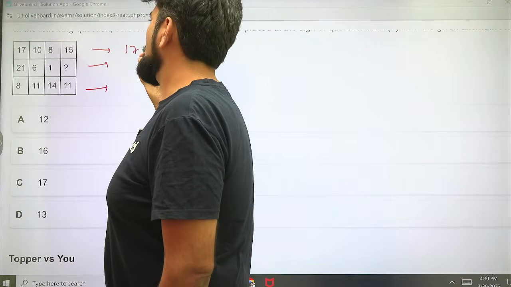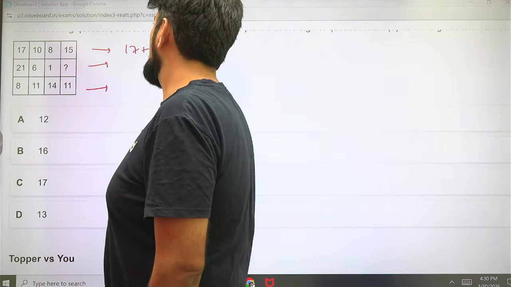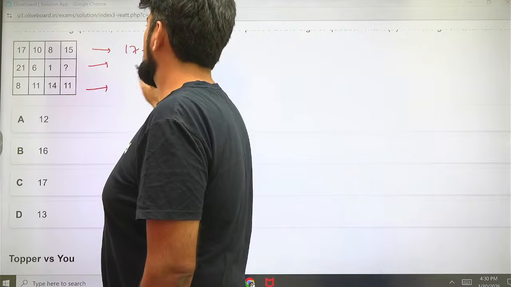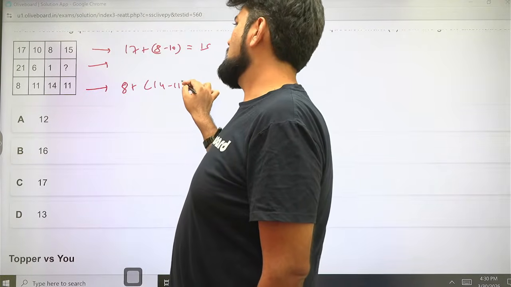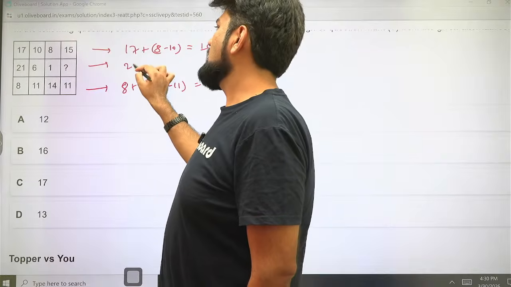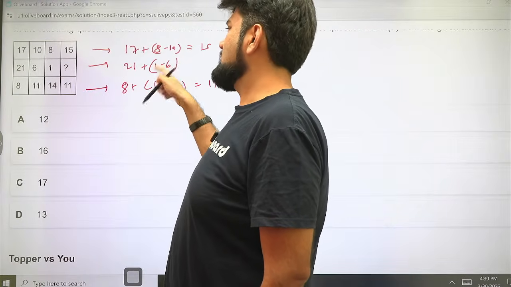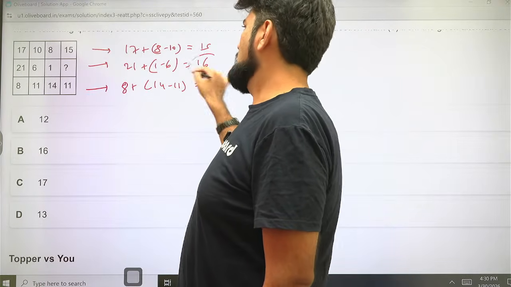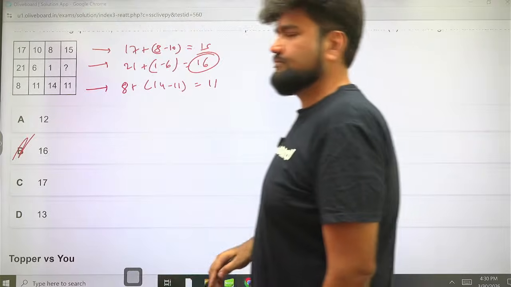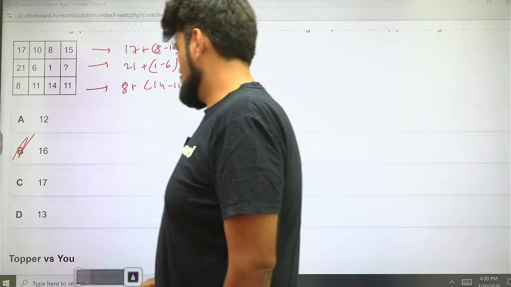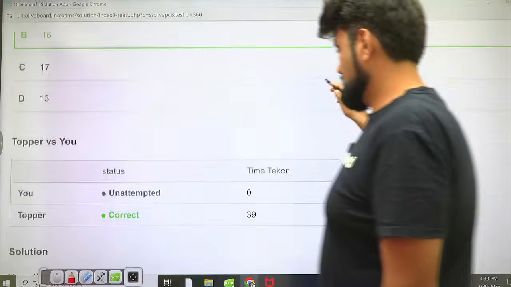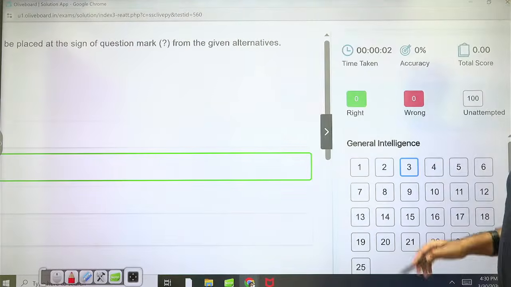So 17 plus 8 minus 10 is equal to 15. So similarly, 8 plus 14 minus 11 is equal to 11. So 21 plus 1 minus 6. 1 minus 6 is minus 5. 21 minus 5 is 16. 16 is my correct answer. Cool. Just by visualization, we could have easily figured it out. This one was an easy one. So yes, 39 seconds. Pretty good. Nice. Next.